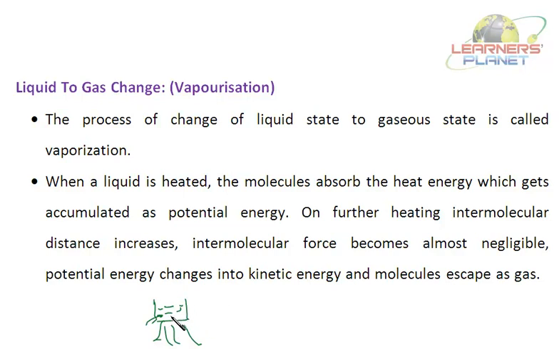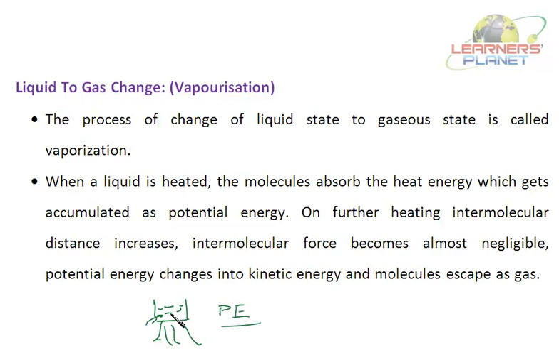Now in this case, as these are water molecules, they have got some kinetic energy also as they are moving, though the kinetic energy will be less than that of the gas molecules. And there is some potential energy also. So when it is heated, what happens? The heat energy gets accumulated as potential energy. On further heating, intermolecular distance increases.